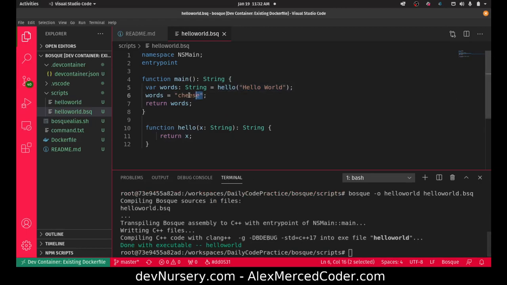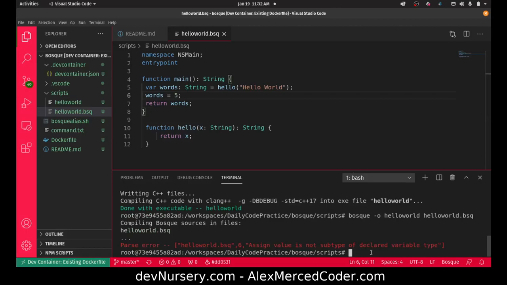Now let's try the typing out. Let's see if we can break the typing. So instead of reassigning it to another string, let's reassign it to an integer and see if it complains. And the compiler complains. Okay, I've assigned a value that's not a subtype of the declared variable type. So it doesn't get too specific yet. Again, this is a fairly young language, not even close to a 1.0, I don't think. But in that case, it's telling me that you declared a string and you sent me an integer. These are features you're probably familiar with in many programming languages. So there's nothing too hard to pick up here yet.